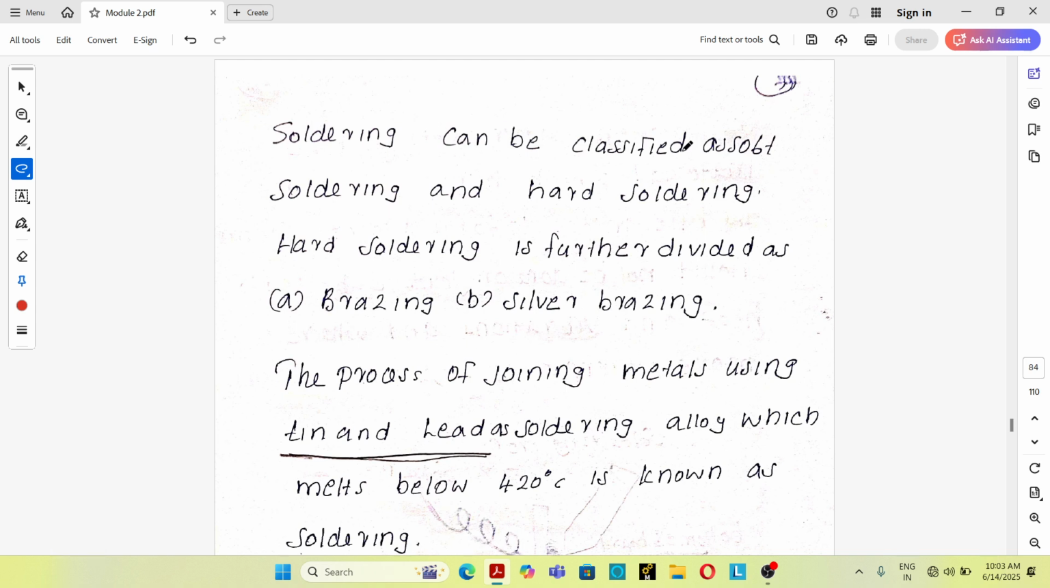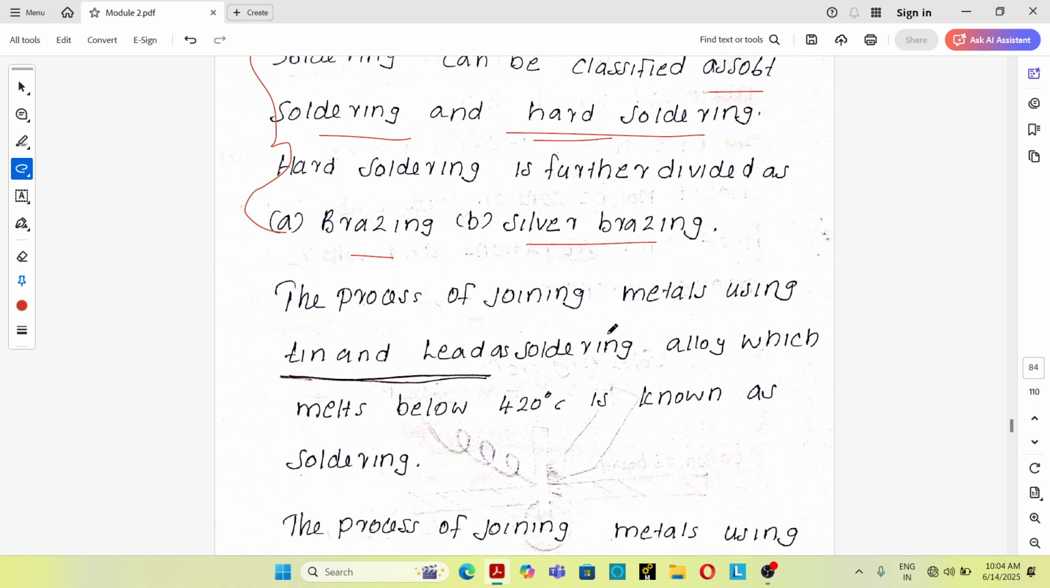Soldering can be classified into two types: soft soldering and hard soldering. So these are the two classifications of the soldering process: soft soldering and hard soldering. Hard soldering is again classified into brazing and silver brazing process. So this is the classification of the soldering process. It is classified into soft soldering and hard soldering, and hard soldering is again classified into brazing and silver brazing process.